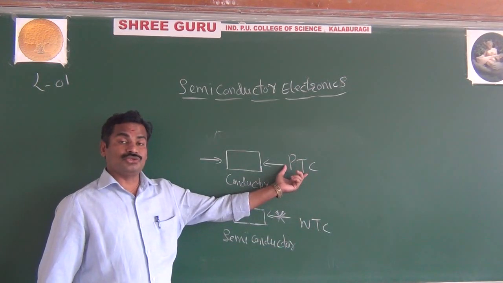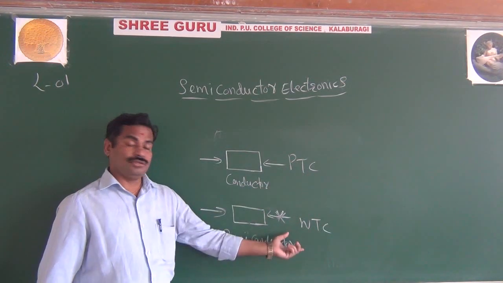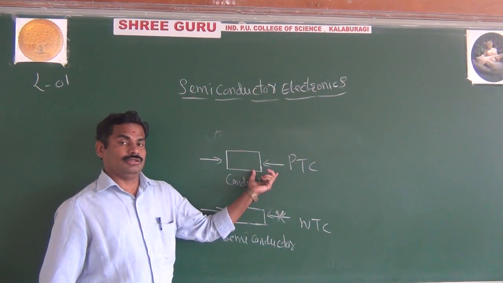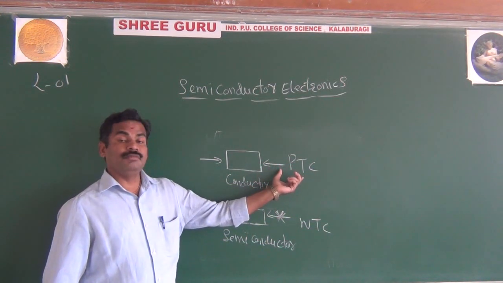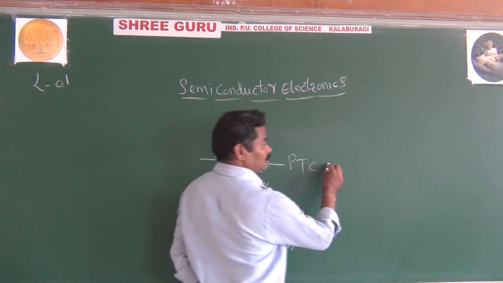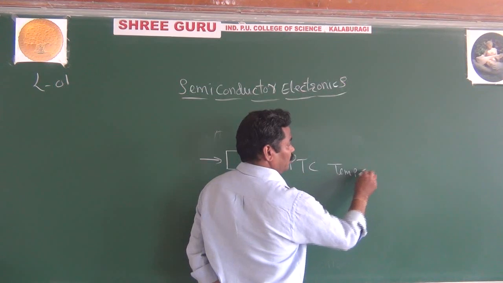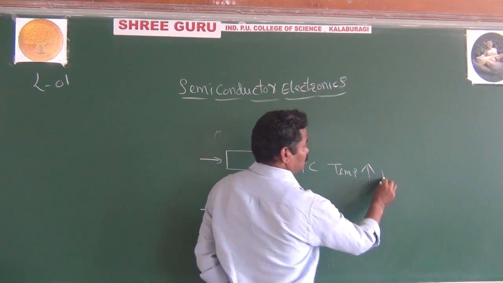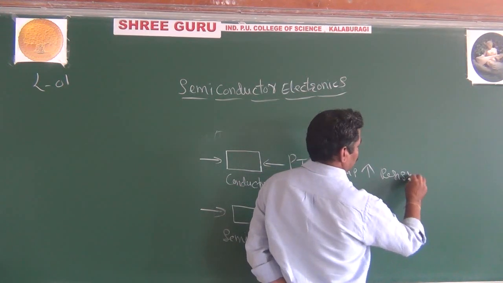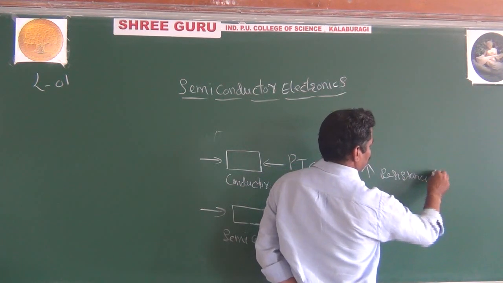What is positive temperature coefficient and what is negative temperature coefficient? Look here in your conductor. As the temperature increases, what happens? The resistance also increases.